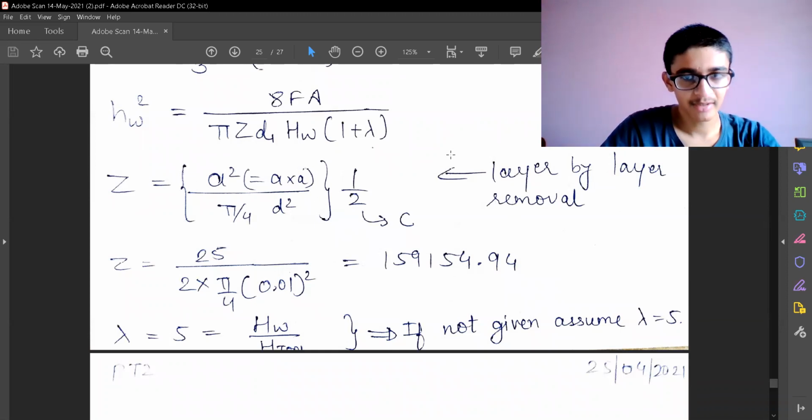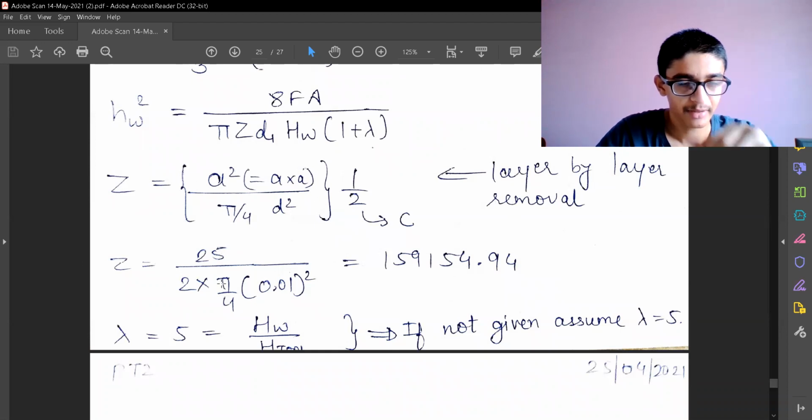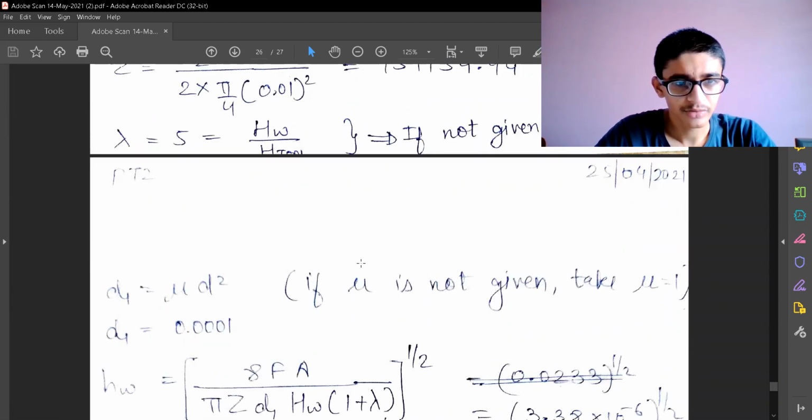So this is layer by layer removal, and hence Z will be 5 into 5, that is 25, upon 2 into pi by 4 d square. This 2 is coming because of the half concentration, 50%. The lambda value is given as phi, that is the hardness of work upon the hardness of tool. Even if it is not given anywhere in the question, you can assume it to be phi directly. So d1 will be mu d square.